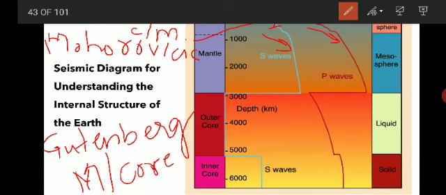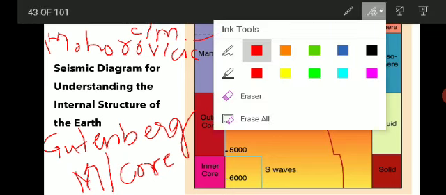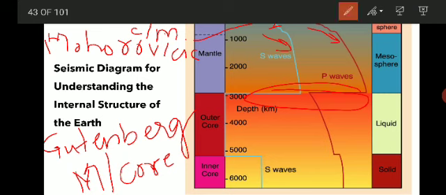Then the second discontinuity is observed here, at this point. That is where the mantle and core are separated. What is that called?